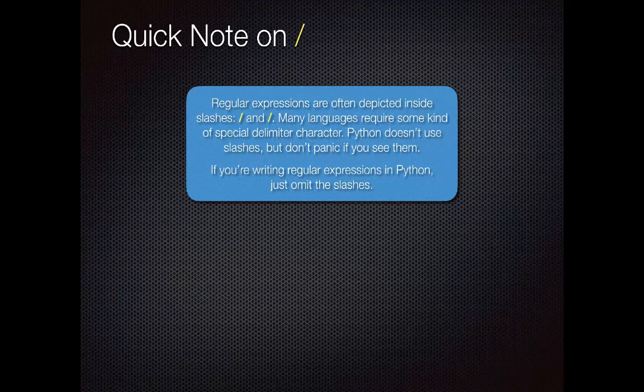Now, one quick thing here. I'm going to put my regular expressions in little slashes here. When we get to Python and how to write regular expressions in Python, we don't need those slashes, but I want a way to distinguish what constitutes the beginning and the end of a regular expression. So I'm going to use slashes, but by the time we get to Python, they're just going to be strings, and so we'll use things like quotation marks. I just wanted to mention why I'm going to put slashes in here. And I know it's a little confusing that in Python we don't need those, but we're going to use a website here in a little bit, and you'll see that the slashes are in there too.